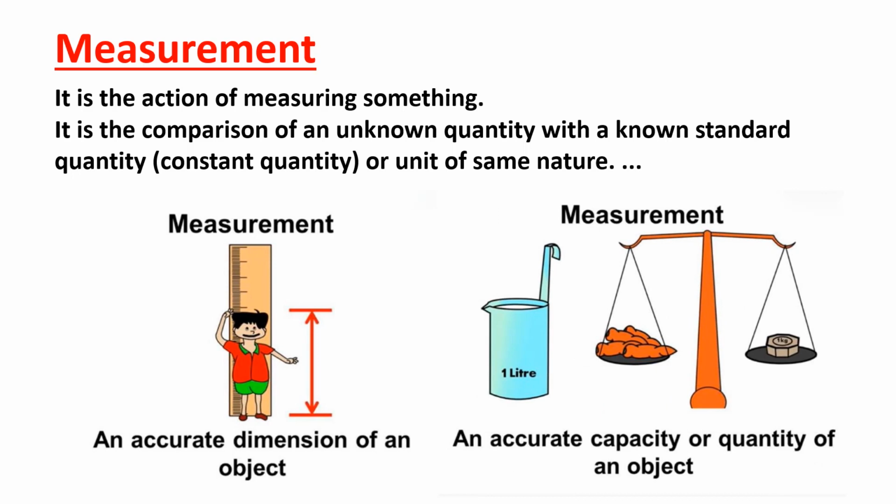He will use that mug to measure the milk, isn't it? So this mug and balance are used to measure or compare the unknown quantity with the known quantity. Using this, we can get the accurate capacity or quantity of an object.